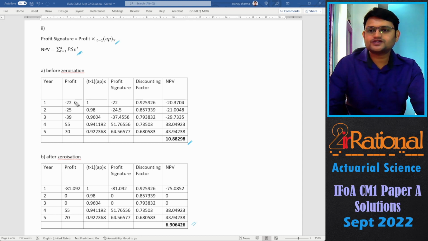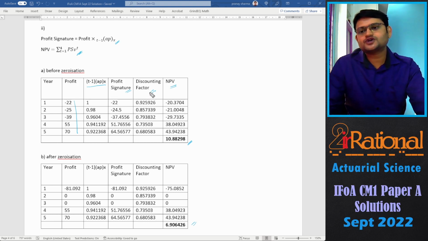So before zeroization, our cash flow would be whatever was given. We'll find our T-1 APX and profit signature would be profit vector into T-1 APX. Then the discounting factor would be according to the risk discount rate of 8% and net present value will be profit signature into discounting factor and then add them all up.